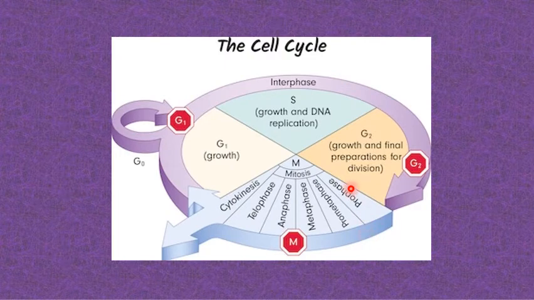So in this image you can see the interphase: that is your G1, in which the growth takes place; S, in which along with the growth the DNA replication takes place; and this is G2, growth and the final preparation for division. And then you have the mitosis or the M phase, that is your karyokinesis, in which the nucleus is going to divide, and there are prophase, metaphase, anaphase, telophase, and at the end you have cytokinesis by which the two daughter cells are formed.